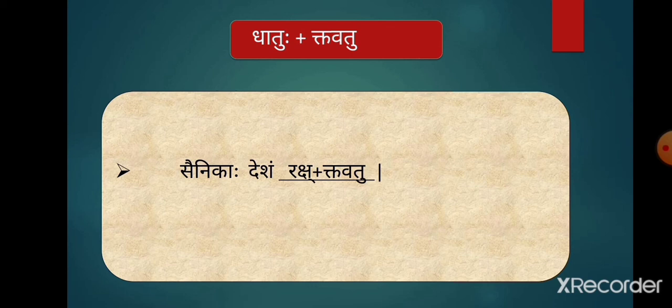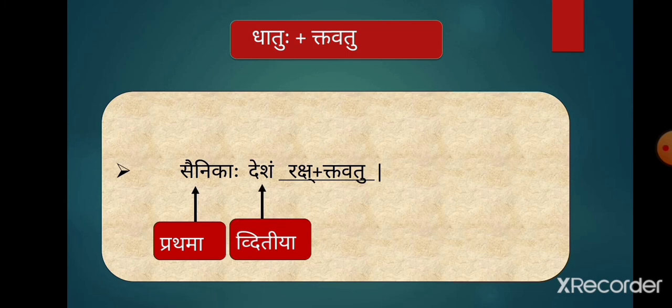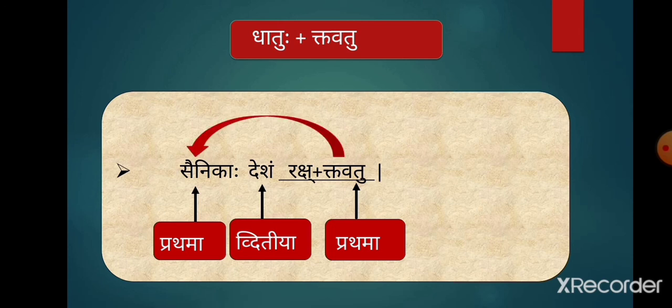Sainnikaha desham raksha plus ktavatu. In this sentence, the word Sainnikaha is the subject which is used in Prathama Vibhaktihi. Desham is the object, it is used in Dvitiya, and the form of Raksh plus Ktavatu will be used in Prathama. And as we know, the lingam and vachanam of this form will be dependent on the subject, that is Sainnikaha.